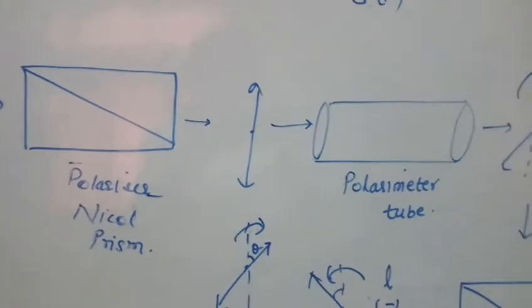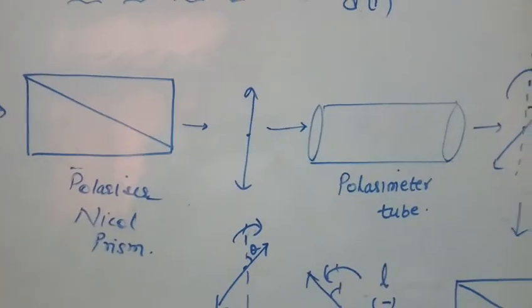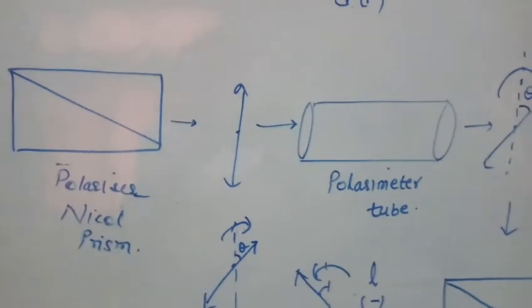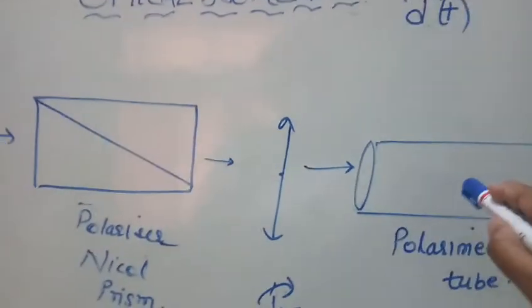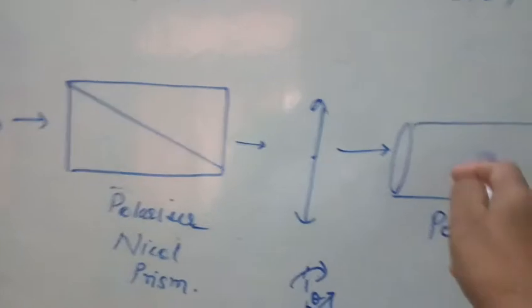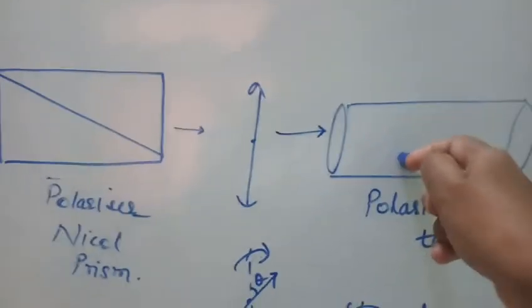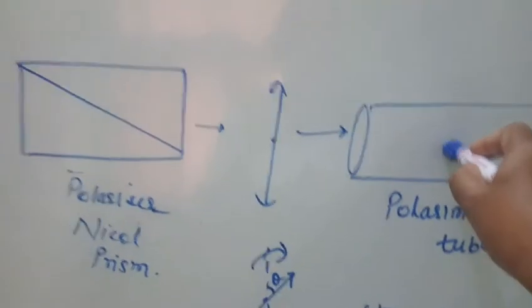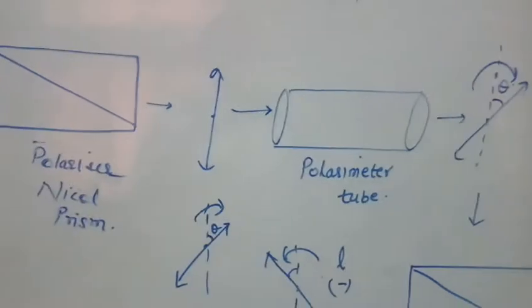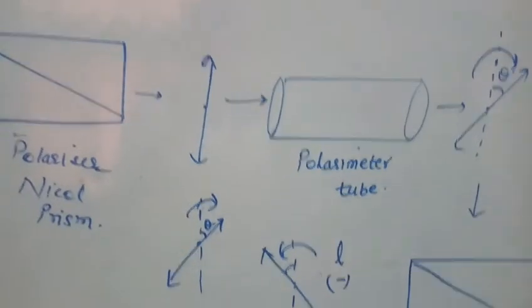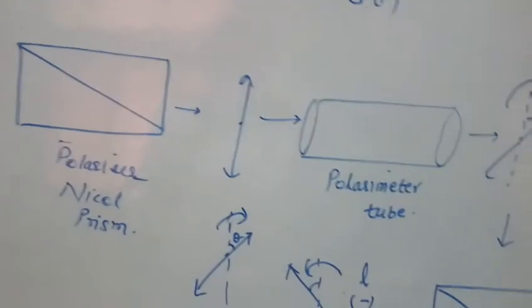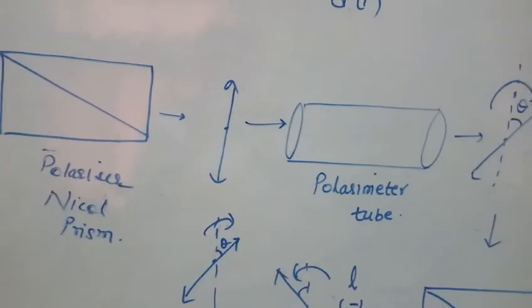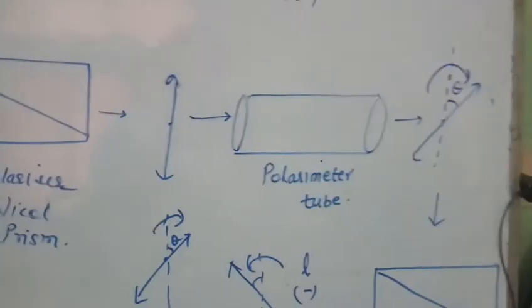And then we have this polarimeter tube. We should take a 1 decimeter length of the polarimeter tube, and inside it the solution should have a concentration of 1 gram per centimeter cube. When these conditions are satisfied and at a fixed temperature, we measure the rotation,